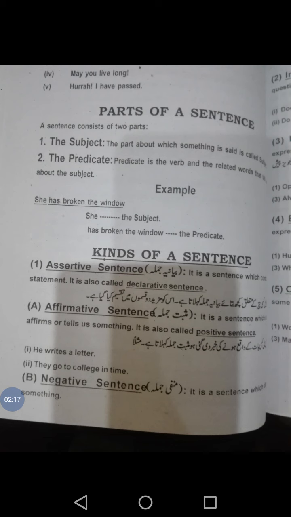B part is negative sentence. It is a sentence which denies something. For example, he does not write a letter. They do not go to the college in time.